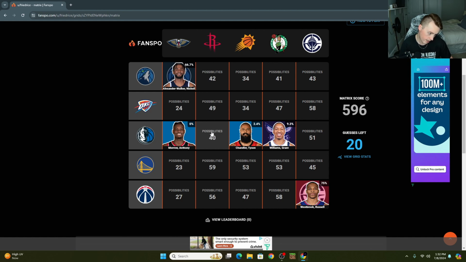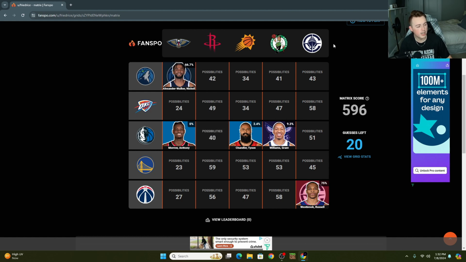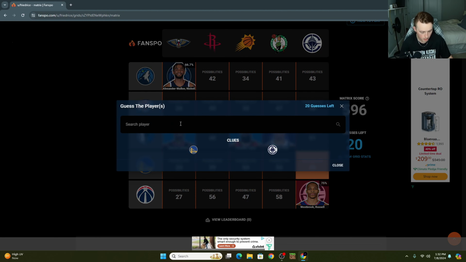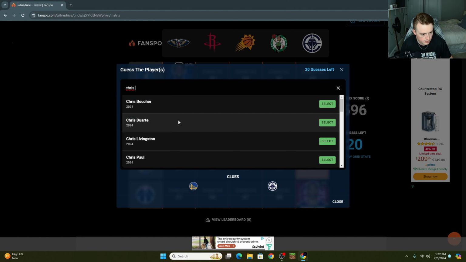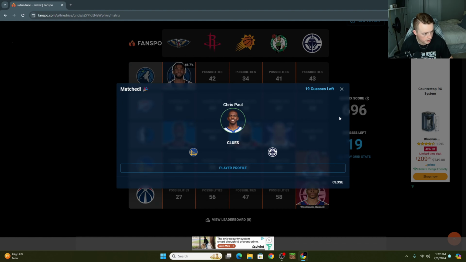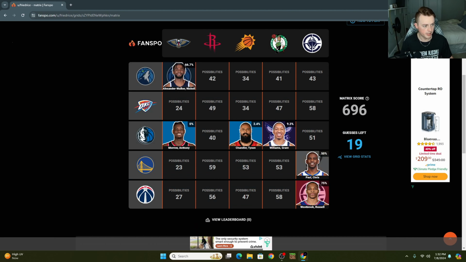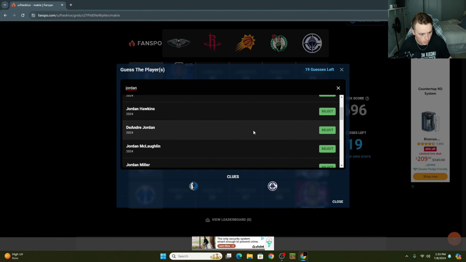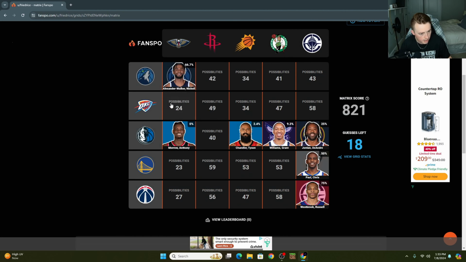Dallas and Houston. Vince Carter ever play for Houston? Why do I not know the answer to that? I don't know. Clippers. Let's try to think of some Clippers ones. Let's go Chris Paul with this one. I think that's a good one. I like Chris Paul here. Let's go Clippers, Dallas. Where have some Clippers players? That could be DeAndre Jordan. We did that one already, so let's do that again, because why not? Throw DeAndre Jordan on there.